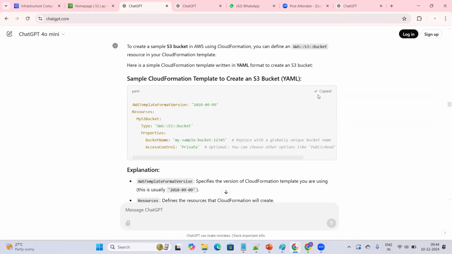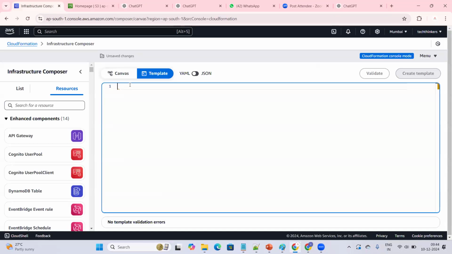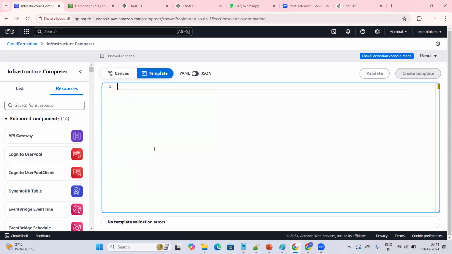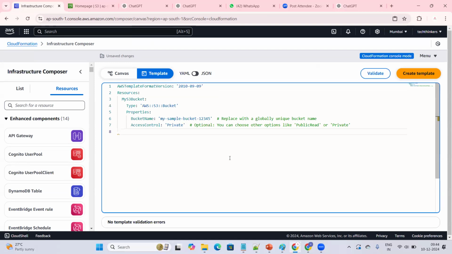I'm copying this code and going back to my Infrastructure Composer. I'm pasting it here. And before I move on, I will be providing a unique name. Always remember, if you want to create a bucket in AWS, definitely you need to give a unique name.